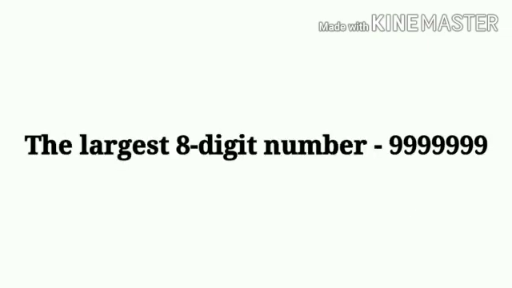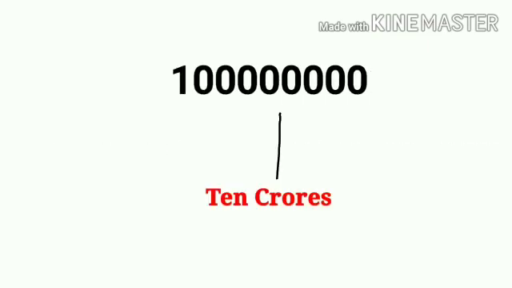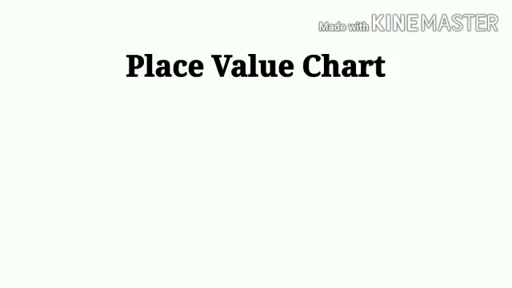In the same way, I am writing here the largest 8-digit number. If we add 1 to this number, we will get the smallest 9-digit number. This is also known as 10 crores. So dear students, we will learn large numbers up to 10 crores in this chapter. Now we will extend the place value chart up to 9 places to learn the large numbers. For that, we will see the place value chart.